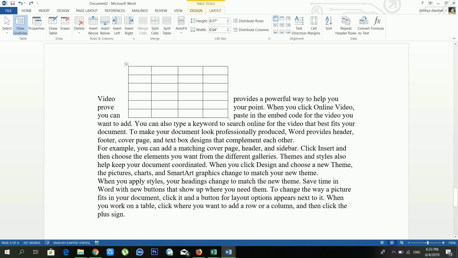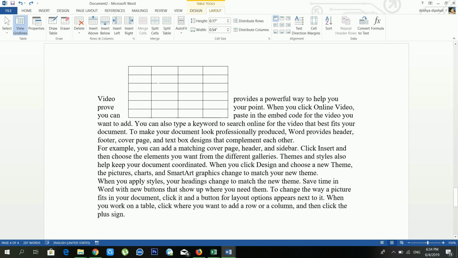And if you want to insert rows, in that case you have to use insert above. If you want to insert above, then in that case you have to use insert above. And if you want to insert a row below, in that case you have to use insert below. And if you want to insert columns on the left side, in that case you have to use insert left. And when you want to insert column on the right side, in that case you have to use insert right. And another section is merge section. That is one of the most important sections of Microsoft Word.